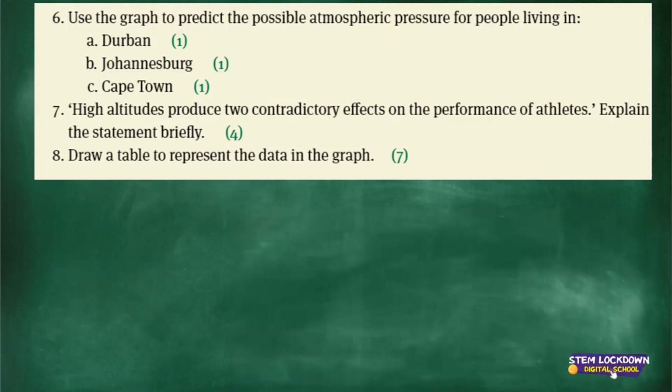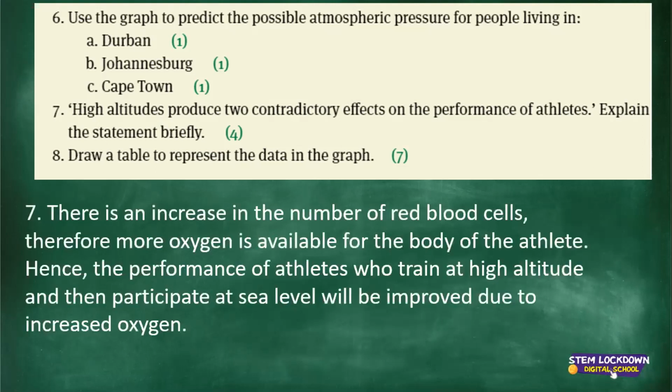Then question 7. High altitudes produce two contradictory effects on the performance of athletes. Explain the statement briefly. You can notice it's for 4 marks. There is an increase in the number of red blood cells at higher altitudes. Remember? That's first part A. There's an increase in number of red blood cells when they are at high altitude. Therefore, more oxygen is then available for the body of the athletes, because when there's an increase in the number of red blood cells, then the supply of oxygen in the body increases.